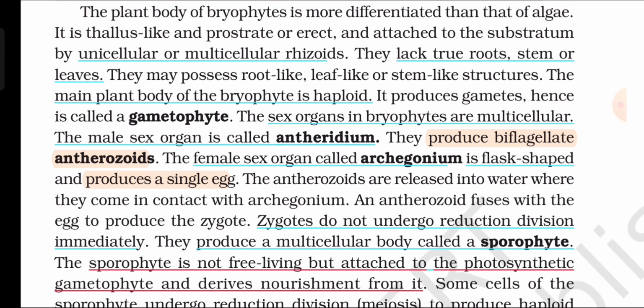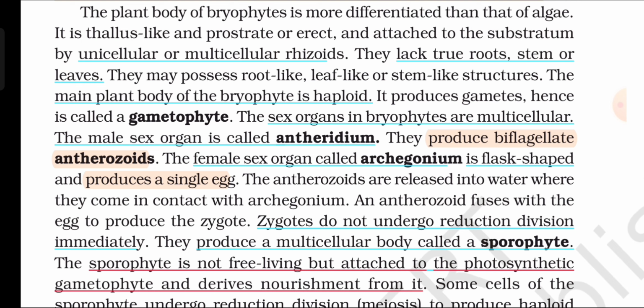The main plant body of bryophytes is haploid. It produces gametes, hence is called a gametophyte. The sex organs in bryophytes are multicellular. The male sex organ is called antheridium. They produce biflagellate antherozoids. The female sex organ, called archegonium, is flask-shaped and produces a single egg.